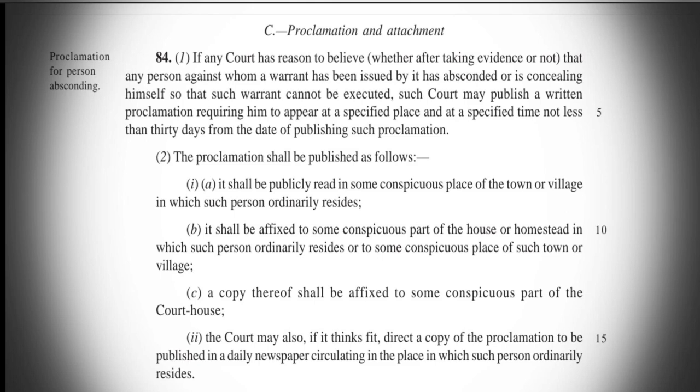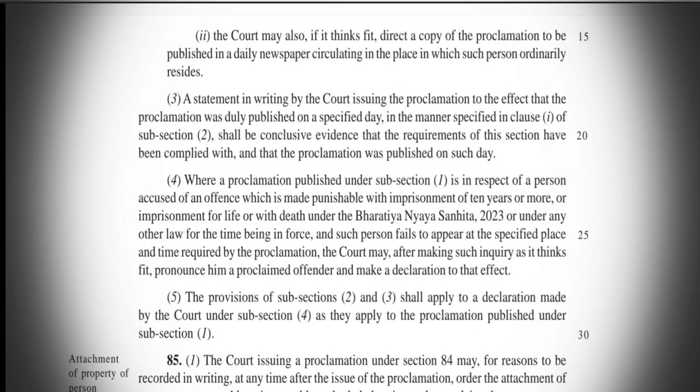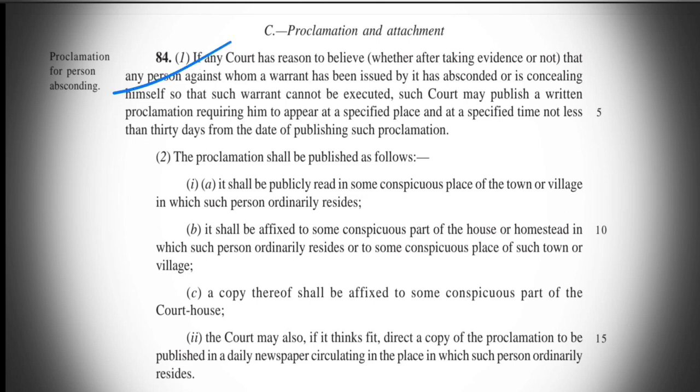So section 84 and 85 deal with the proclamation and attachment of property when the person is absconding. Section 84 of the BNSS provides that whenever the accused person is absconding, there is a provision of proclamation, which is a separate provision not related with our today's topic, but how and when a person can be called a proclaimed offender is provided in this section. So if you see subsection